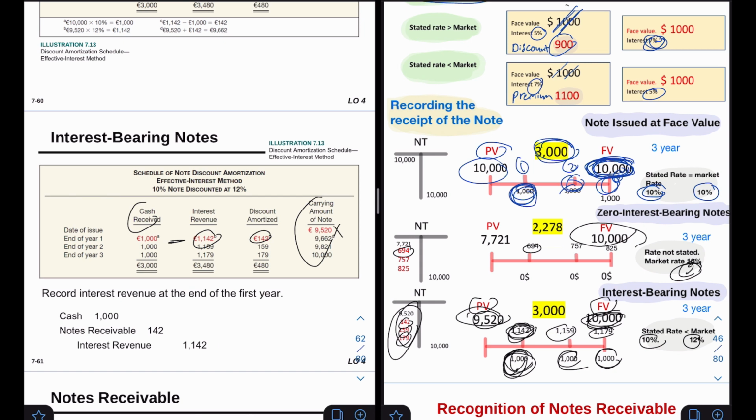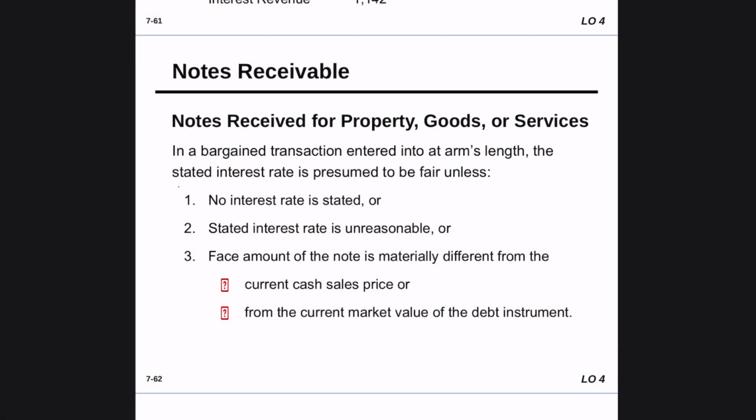So how are we going to record that? We're gonna have a cash received of 10,000, and we're gonna have a note receivable, which is the amount that we should have amortized, and we're gonna have an interest revenue credited by 1,142.